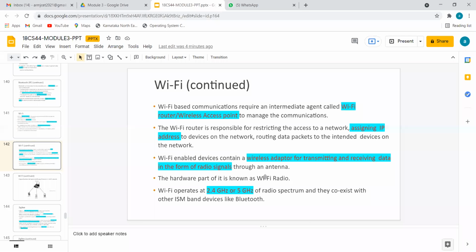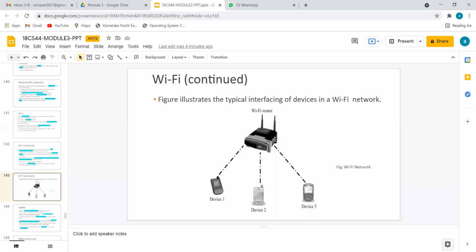Why it is called a radio: the main center is connected with the sub or end node, hence we call it a radio in general. Okay, that is one type of communication protocol.